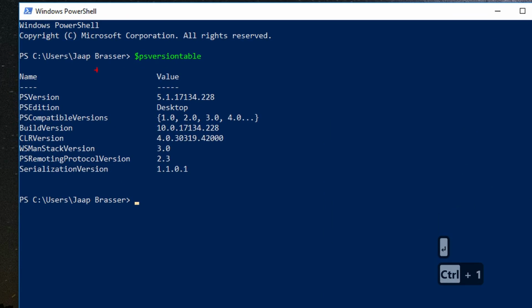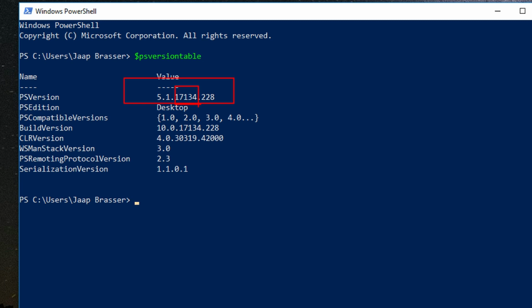And if we take a look here, we can see we have PowerShell version 5.1. So this is Windows PowerShell 5.1. This is also the last version of PowerShell on Windows, but it is still getting updates, which you can see in the third number, which is the build number. So there are still security fixes being pushed out for Windows PowerShell.